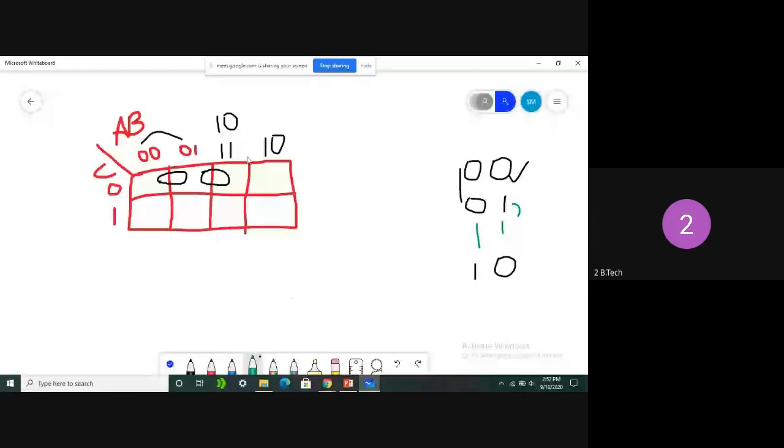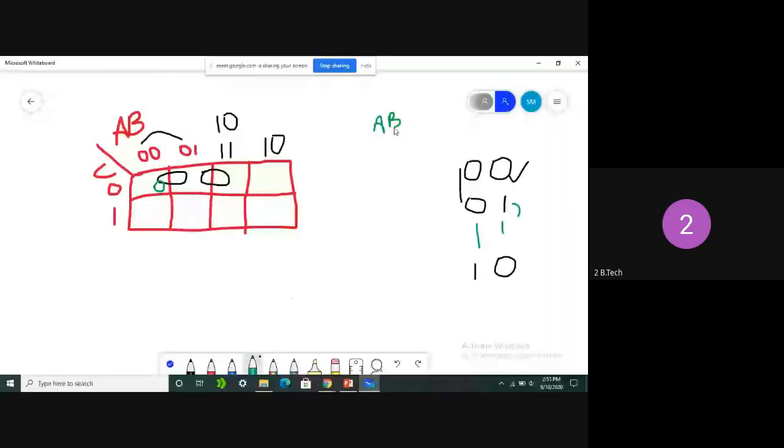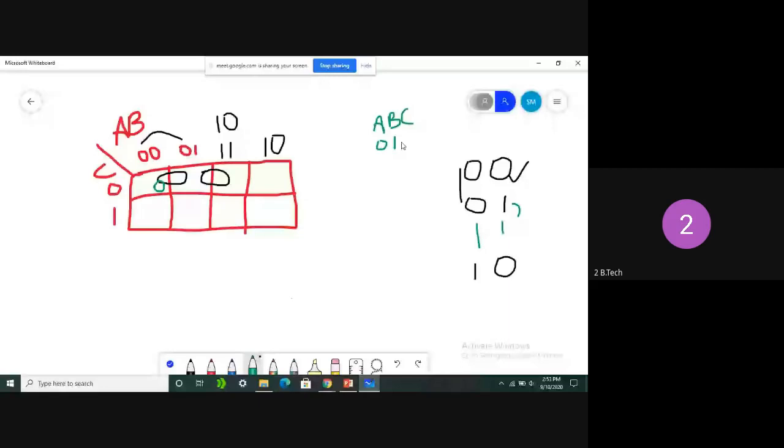Okay, so here A is 0, B is 0 and C is 0. Triple 0, so what is its value? 0. Now tell me ABC. If you take ABC, that could be the minterm. In the second position, what is the 0 1, and what is the C value? C value is again 0. So what is its value? 4, sir. 4, 1 0.